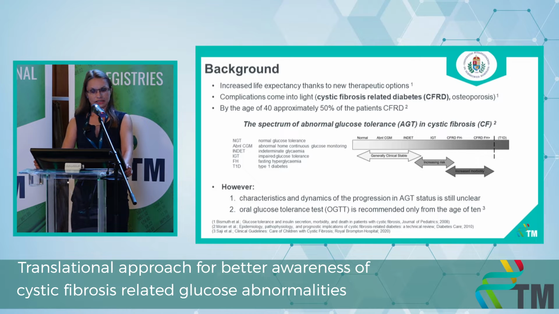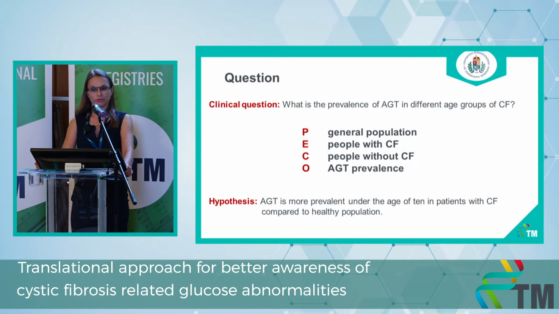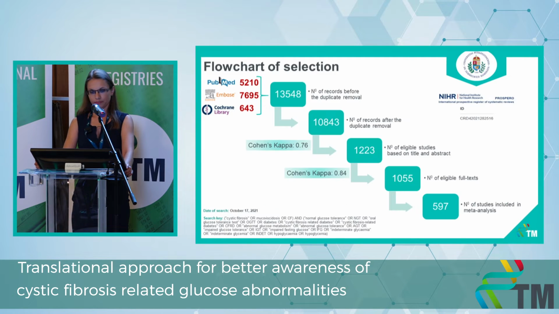Therefore, the characteristics and dynamics of the progression between the different glucose tolerance statuses are still unclear. That's why we would like to know the exact prevalence of abnormal glucose tolerance in different age groups of cystic fibrosis. We hypothesize that abnormal glucose tolerance is more prevalent under the age of 10 in patients with cystic fibrosis compared to a healthy population.